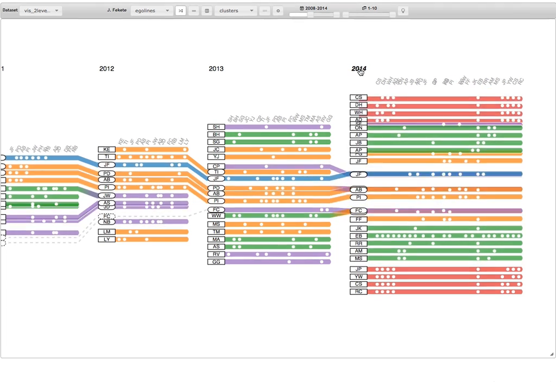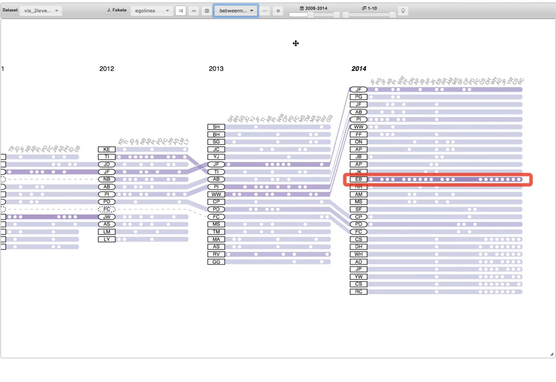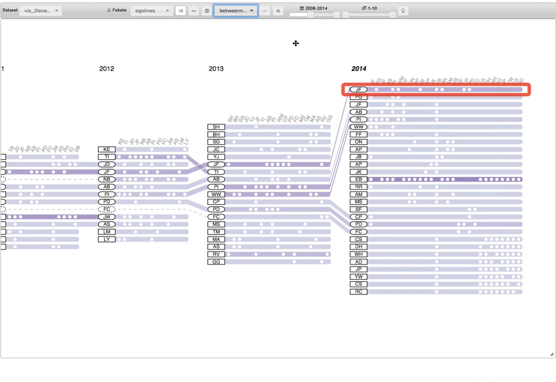By sorting co-authors by cluster within this year, we can clearly see that EB had many connections across the orange, green, and red clusters. Recall that we can display different metrics in the author lines. For example, by switching to display node betweenness centrality, we can also confirm EB's role as a bridge. In fact, EB has a stronger score than the focal author JF, meaning that EB is a larger hub for collaborations.